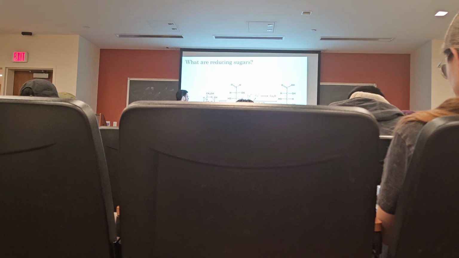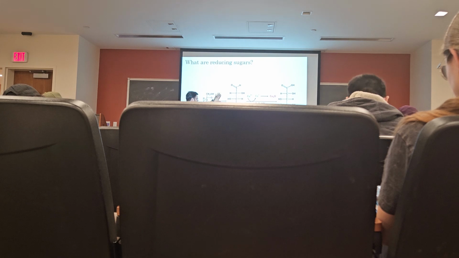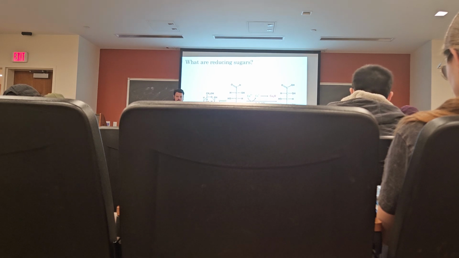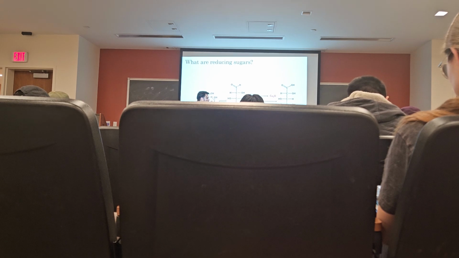So what do we need for a sugar to be a reducing sugar? Well, we need this process to take place. We need for the closed chain form to adopt the open chain form. And this can only happen if the anomeric carbon, which remember is pretty much the only thing that's changed, we need this anomeric carbon to remain unchanged.